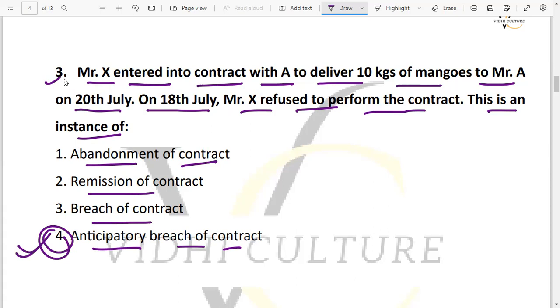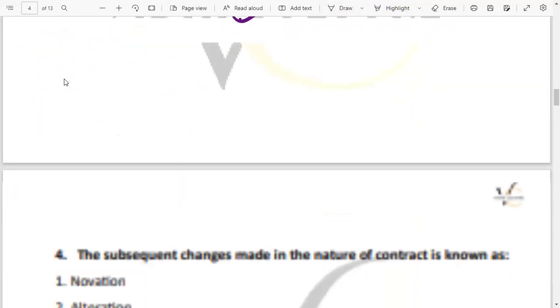Why anticipatory? Because it was about to be delivered on the 20th, but he refused to perform the contract on the 18th itself. ठीक है, अगर पहले ही हो गया, that is why we call it anticipatory breach of contract. So option number 4 is the right answer here.